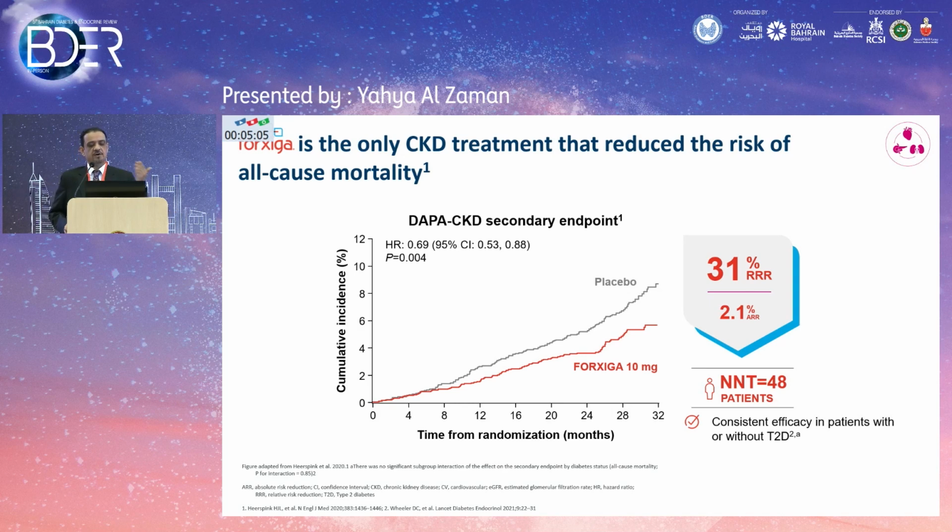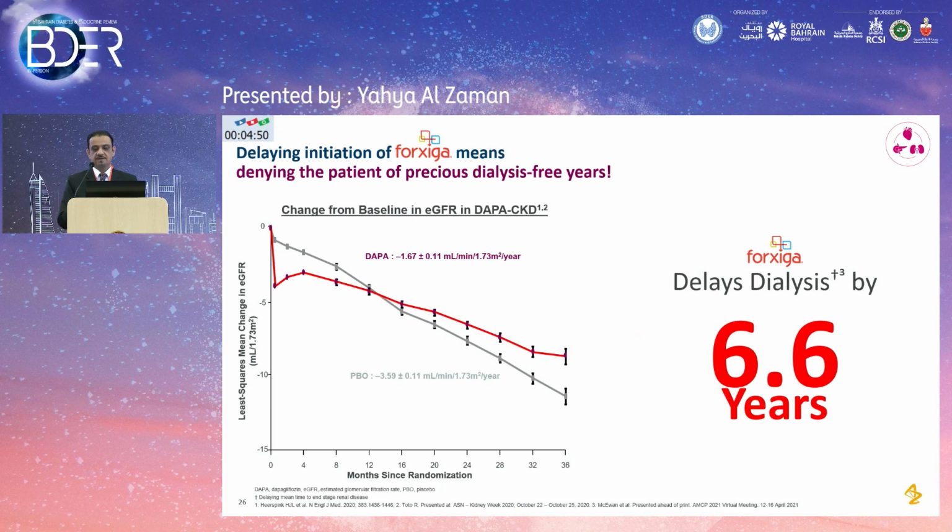Again, you are not talking about cardiovascular mortality, cardiovascular events, or chronic kidney disease events. You are talking about all-cause mortality, a 31% reduction in all-cause mortality. You are adding years to your patient's life: 6.6 years delay till the time of dialysis.